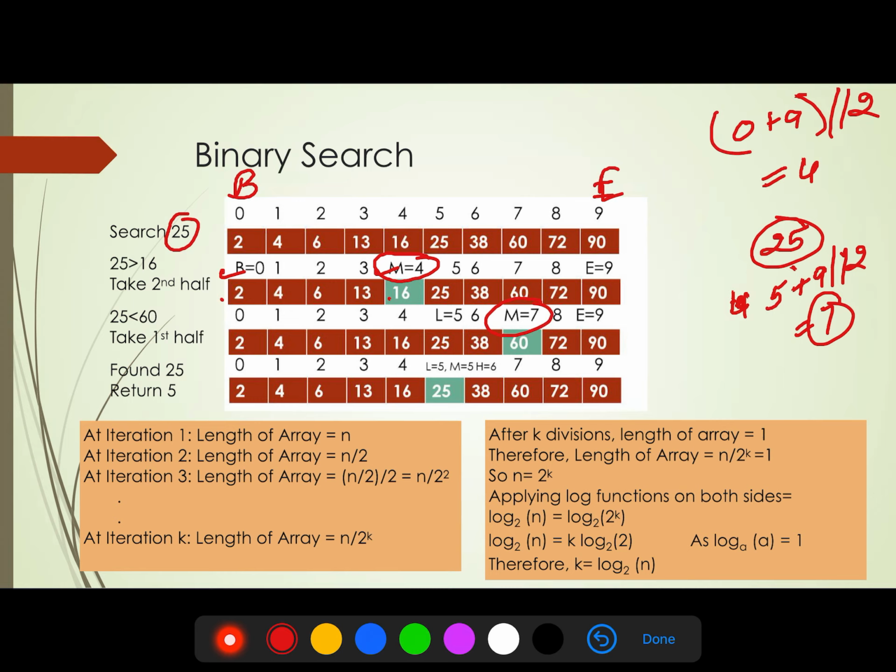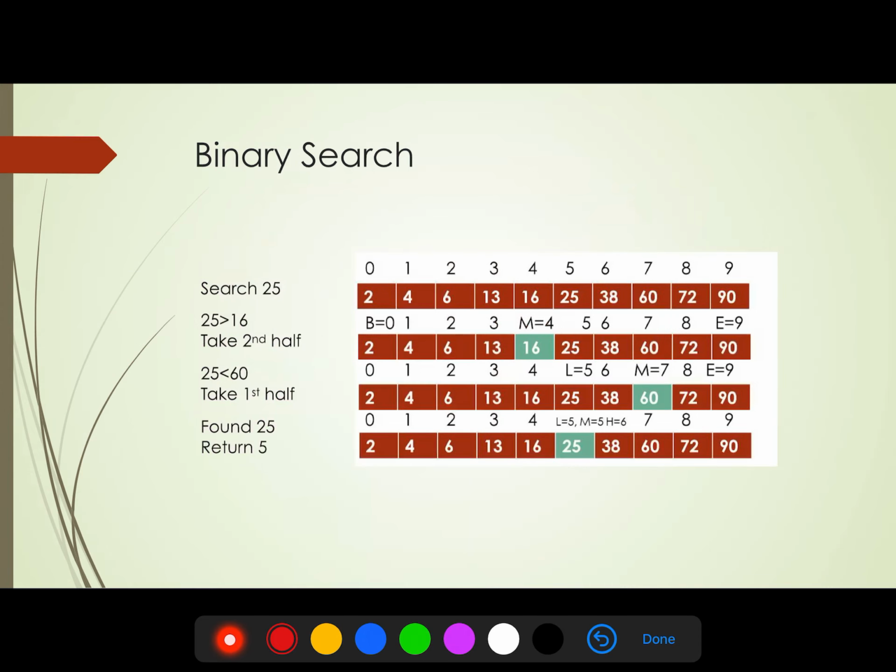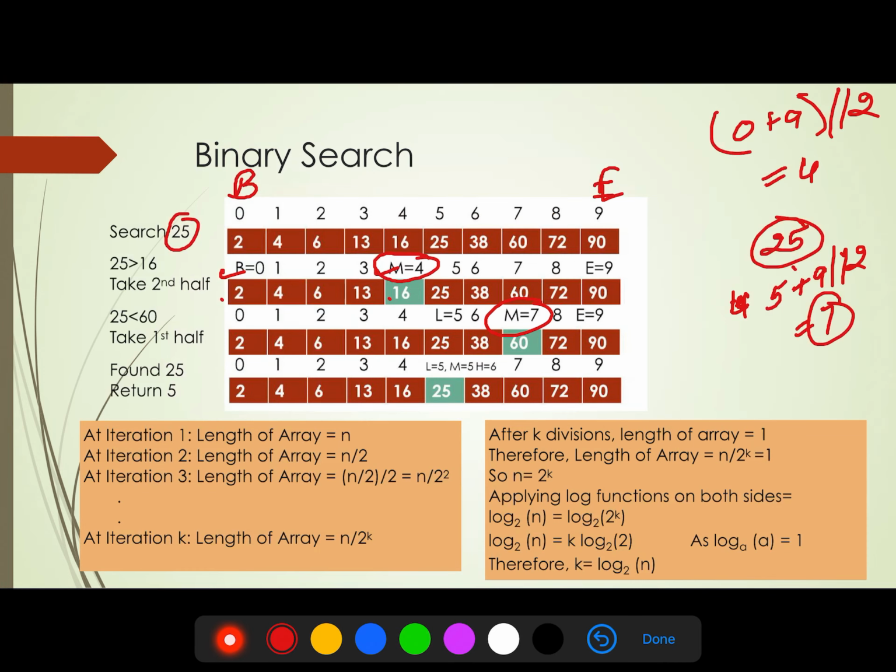So now it is time to shift the end from 9 to 6. Now the new mid is 5 plus 6 divided by 2, that is 5, and this is the value we are going to find.